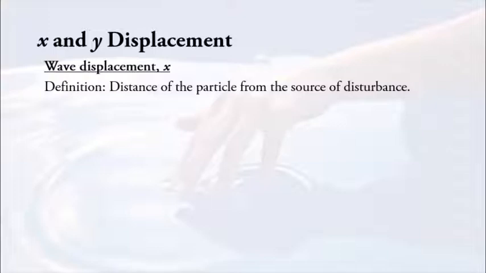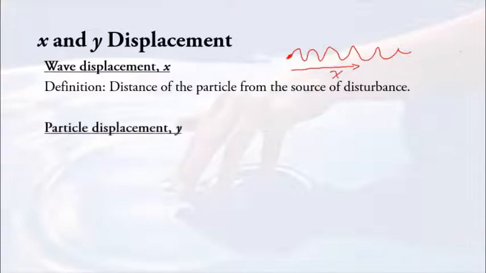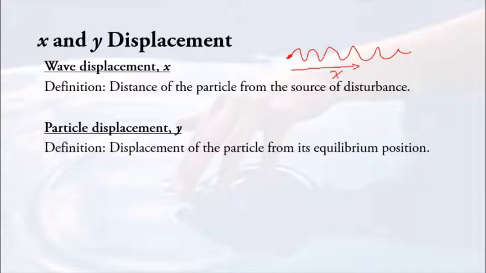So for example, now this is the source of a disturbance. Let's say you drop a stone here, and then the water starts to propagate. So it is from the source of disturbance. You're going to look at the distance traveled by this wave, the distance traveled by the energy. So this is your x displacement. Then the y displacement is what we call particle displacement. It is the displacement of the particle from its equilibrium position.